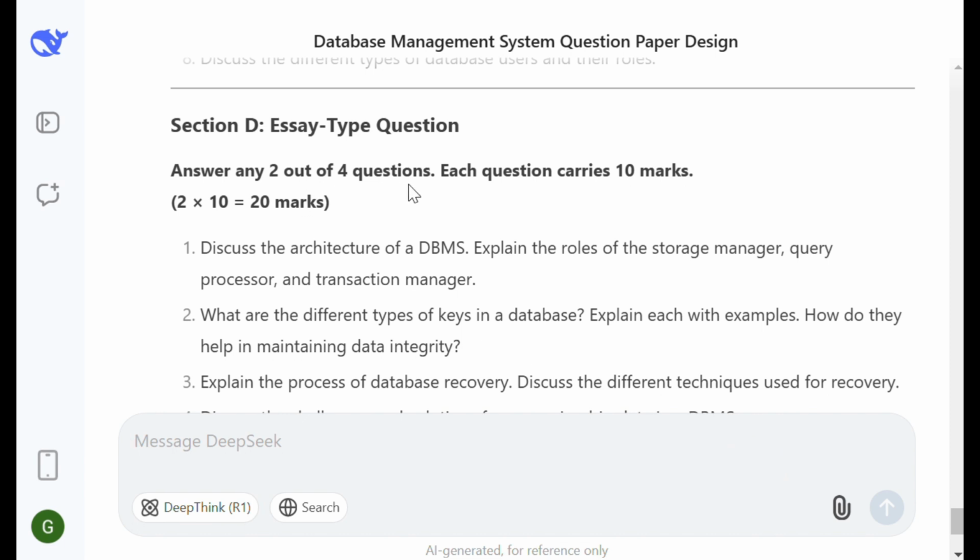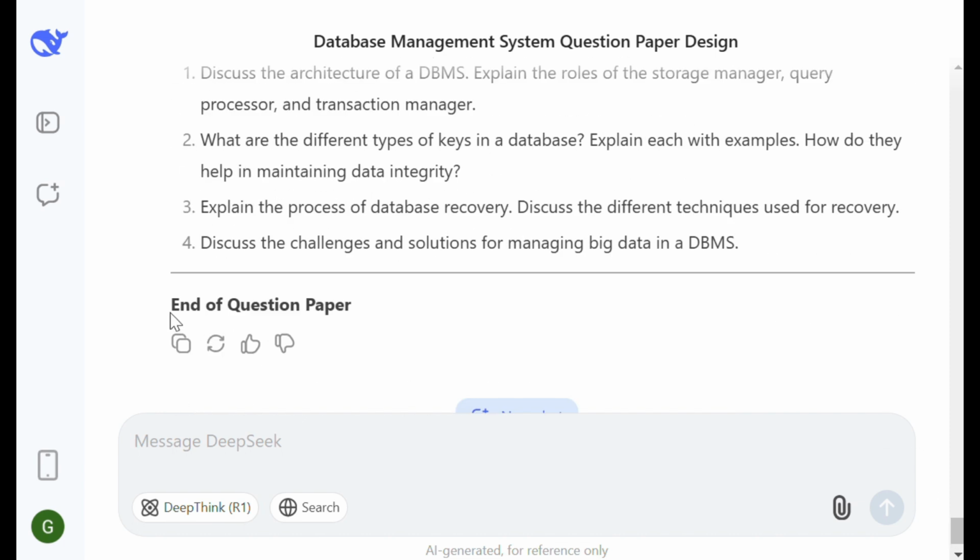In the previous case, for the 50 marks question paper, since the instruction was 1 out of 2 questions. So here, since it is a 100 marks question paper, it is suggesting that answer any 2 out of 4 questions. In this way, this is the end of the paper. So in this way, you can try with some other examples.